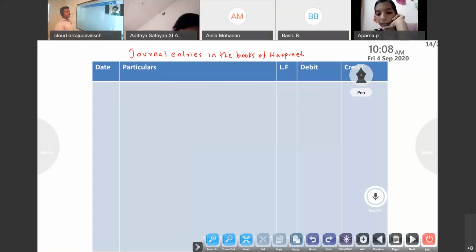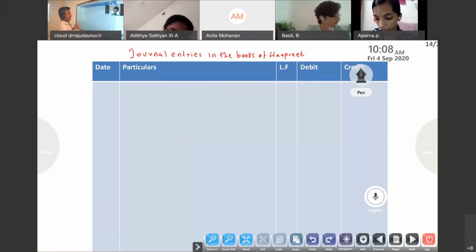Bad debt means irrecoverable portion of sundry debtors is known as bad debt. Means if we sell goods on credit to that customer, it is sure that we won't get that amount. That is bad debt. So whether bad debt is our loss or gain?